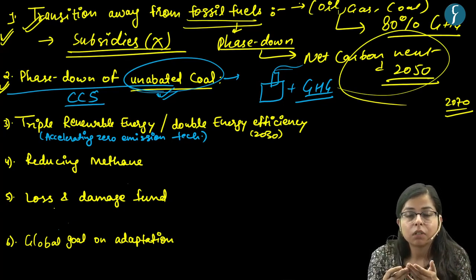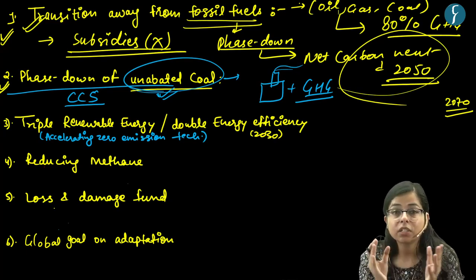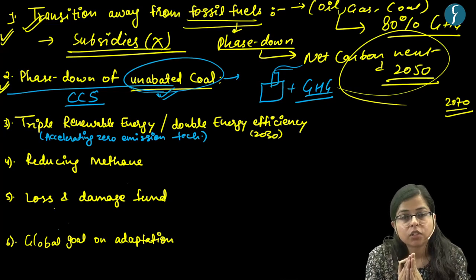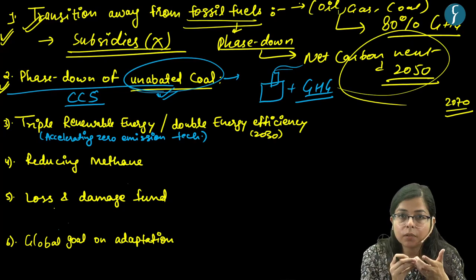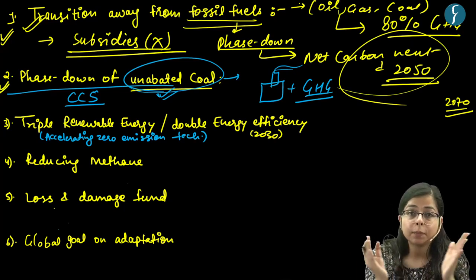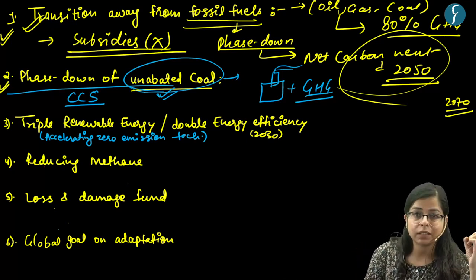This is because China and India are developing countries, and the major share of energy production in India and China comes from thermal power, right? If we talk about India particularly, India is planning to expand its thermal power installation capacity, right?